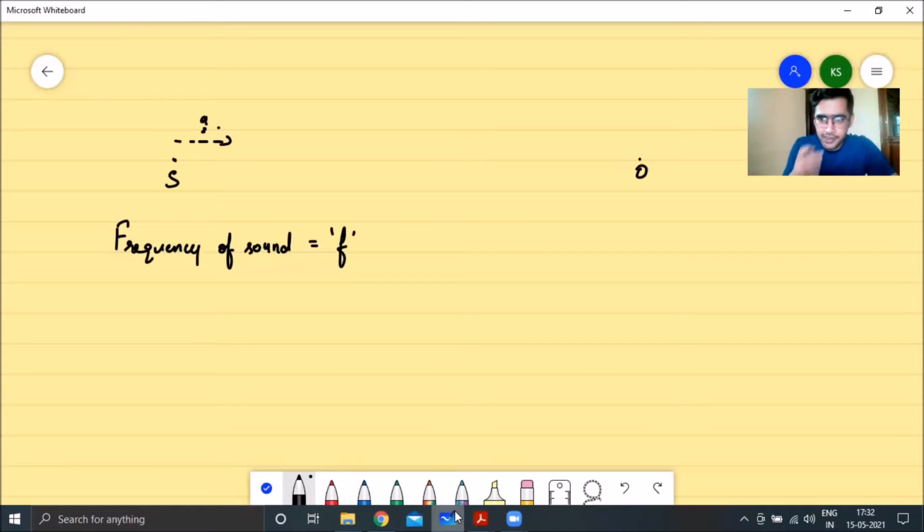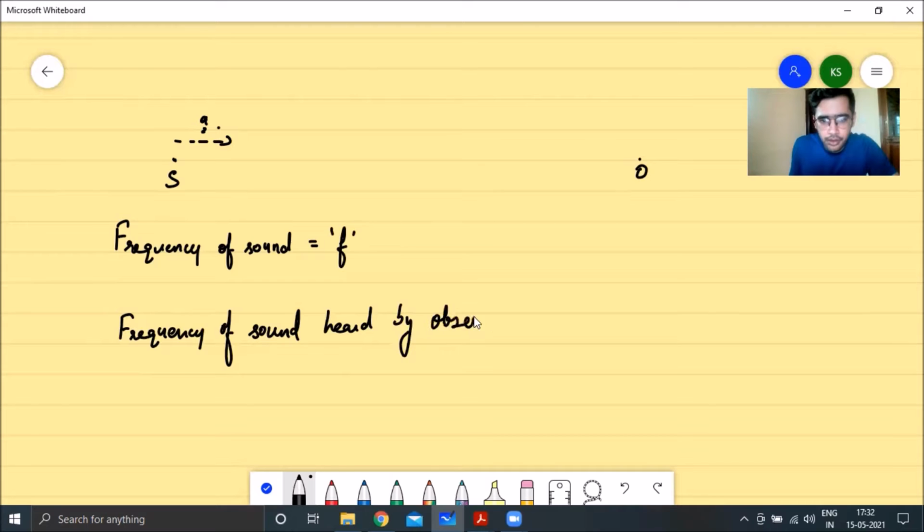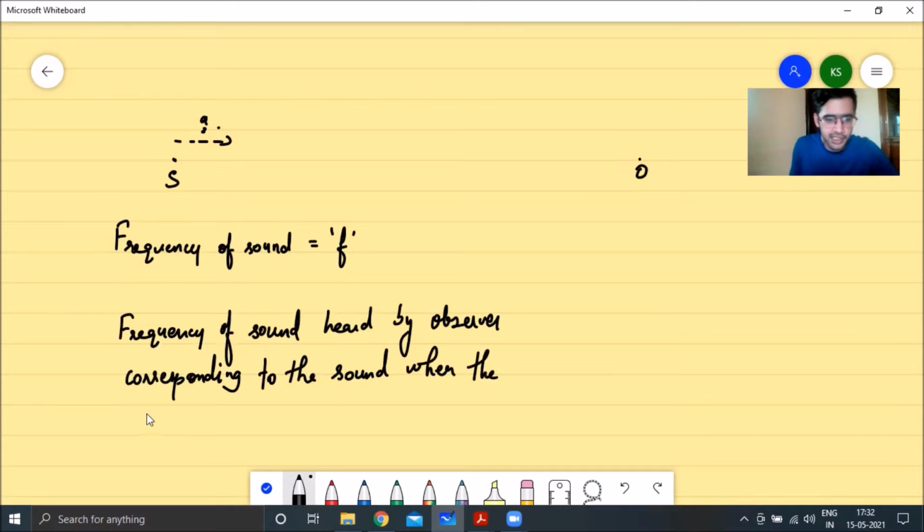This comes under a category of cases where the velocity of the observer and the velocity of the source is not constant. Particularly in this case, the velocity of the source is not constant. It's moving with an acceleration. So the question we need to solve is, what will be the frequency of sound heard by the observer corresponding to the sound wave emitted when the source just starts?